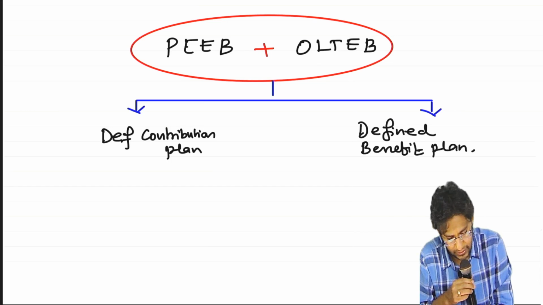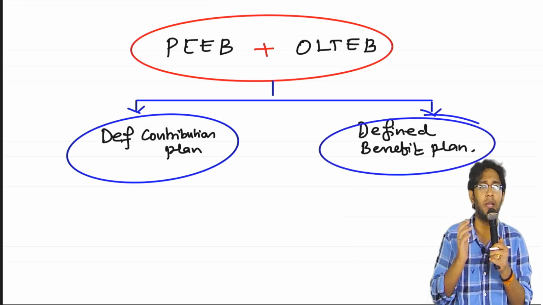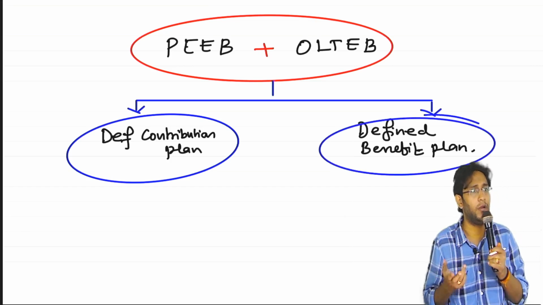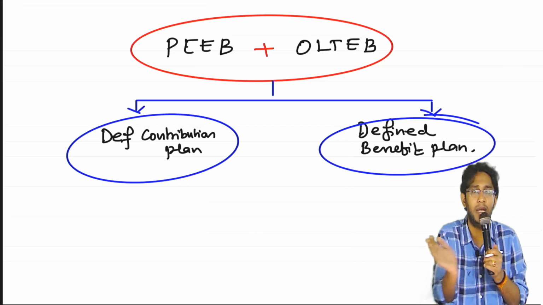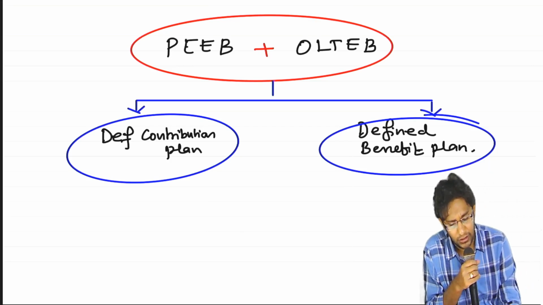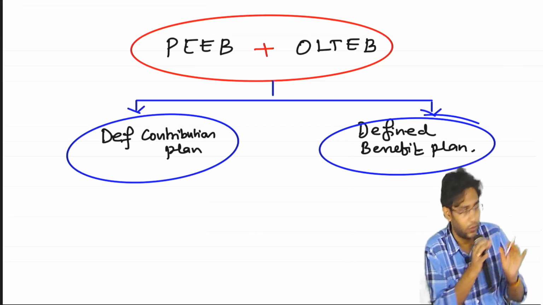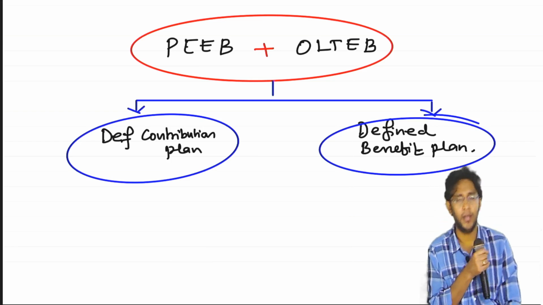If it is a defined contribution plan, you have one type of accounting. If it is a defined benefit plan, you have another type of accounting. So ultimately you have to learn again 2 types of accounting. DCP one accounting, DBP another accounting. Now, just to make you connect to this discussion, just telling you some random examples, try to understand.